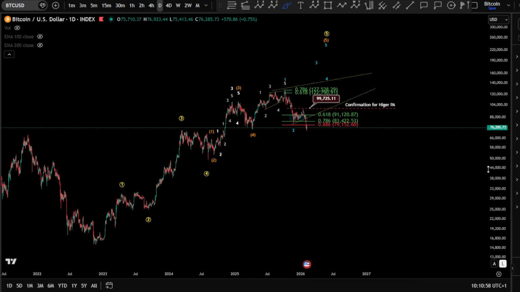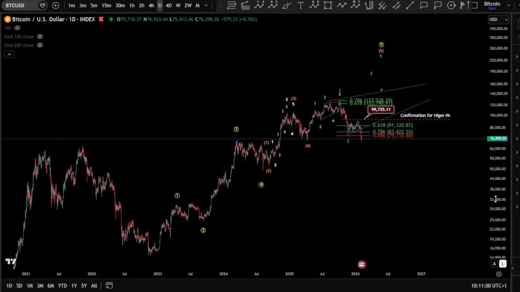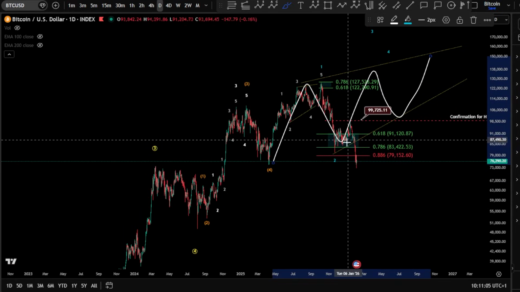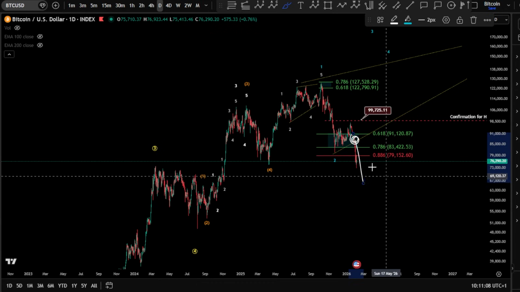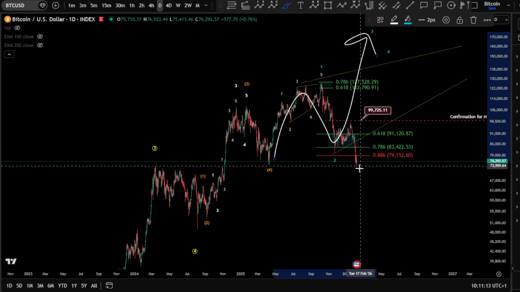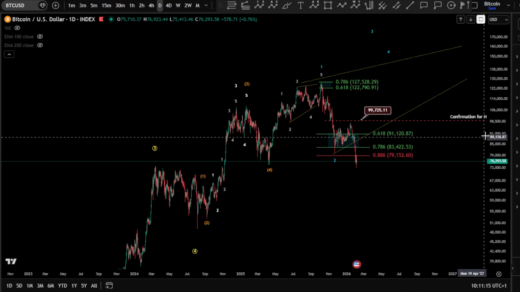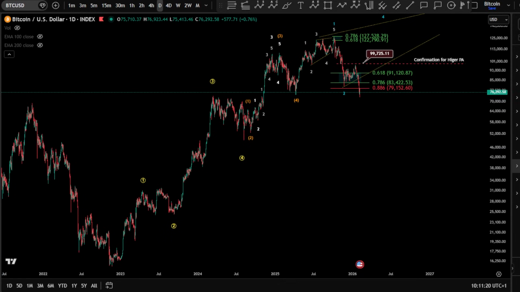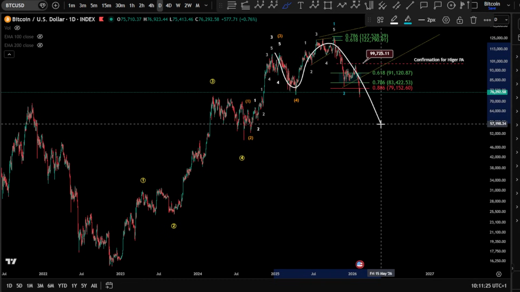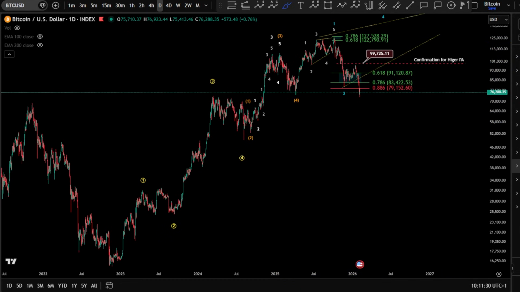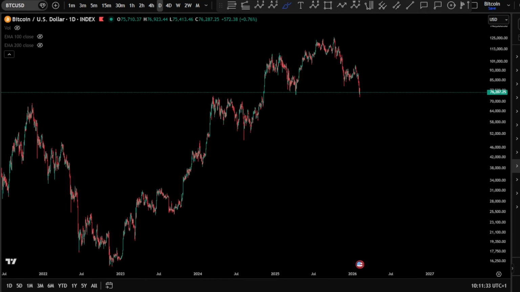Now for the bullish, we cannot think about it anymore. This is totally invalidation. We cannot think about a 1, 2, 3, 4, and a 5 anymore. We got a broken diagonal, and we took the low here, so you cannot even think about wave 3. It's gone. No bullish scenarios anymore at all. We are totally bearish. We took the low. There is no possibility anymore so far, until we finish the correction. Once we finish the correction, then we think bullish definitely again. Yep, so these are the possibilities on the daily for Bitcoin.